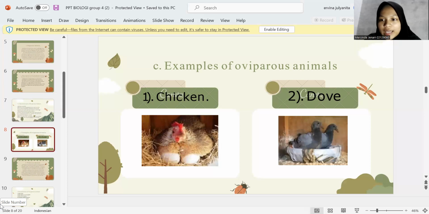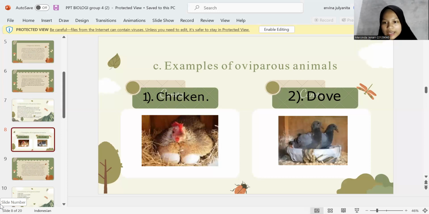The purpose of the hen incubating the eggs is so that the chicken eggs feel warm, so that the prospective chicks in the eggs are not disturbed and can develop properly. If the temperature is cold, it causes the development of the prospective chicks to be disturbed. Chicken eggs will rot and die.